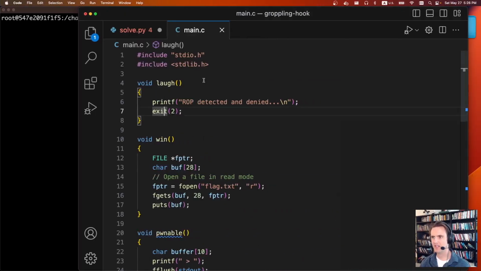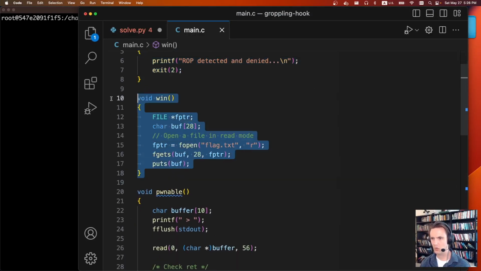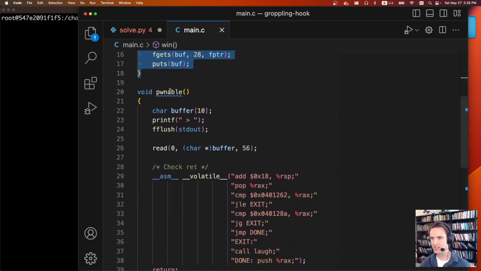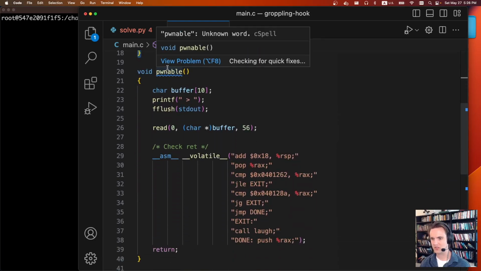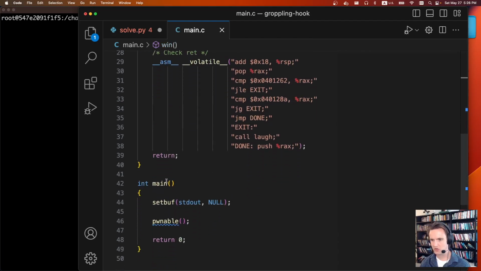So we're given a main.c, which is nice. So there's this laugh function, which is an exit function. There's a win function, which opens and prints the flag. So we have our win condition. And then there's this pwnable function. And so this is where stuff actually happens. And then there's just a main function, and all it does is buffering and then calls pwnable.